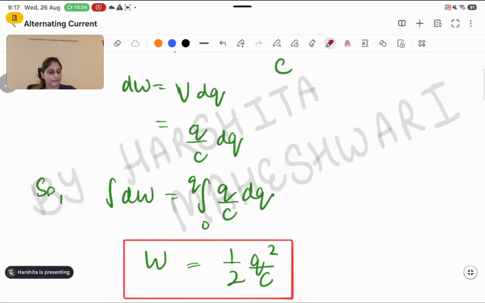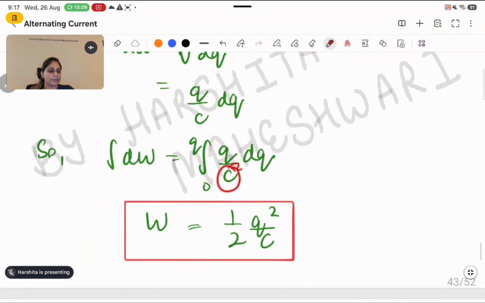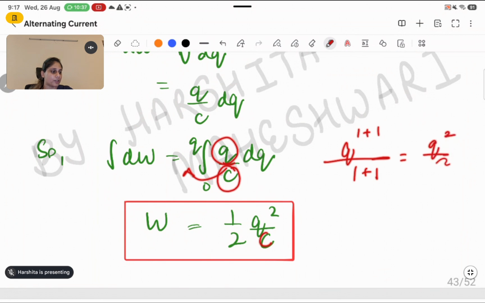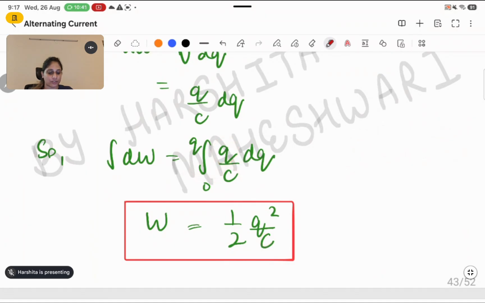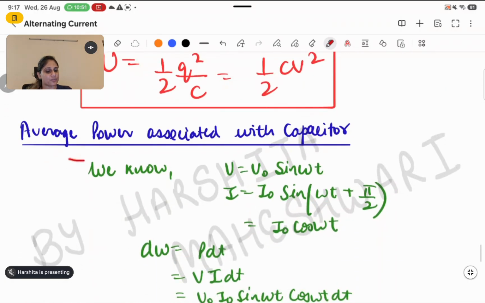Done. So I'm integrating this dW value on both sides. Now from the value 0 to Q, I can take the C value outside because it's constant. And the integration of Q will be Q to the power 1 plus 1 divided by 1 plus 1. So it is Q square by 2. And C is already in the denominator. So I got the expression for the work done, that is Q square by 2C, which can also be written as half CV square by just interchanging any one of the variables.